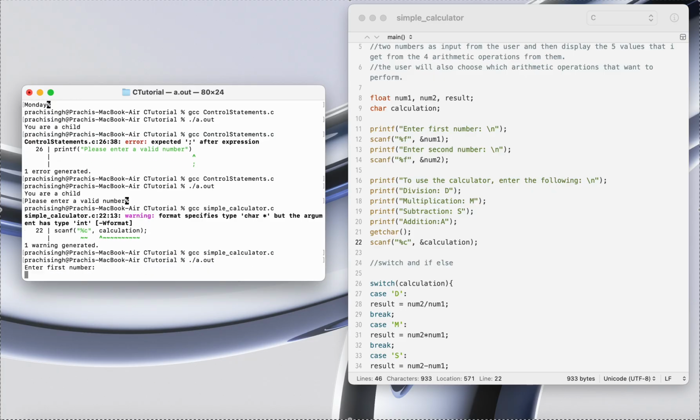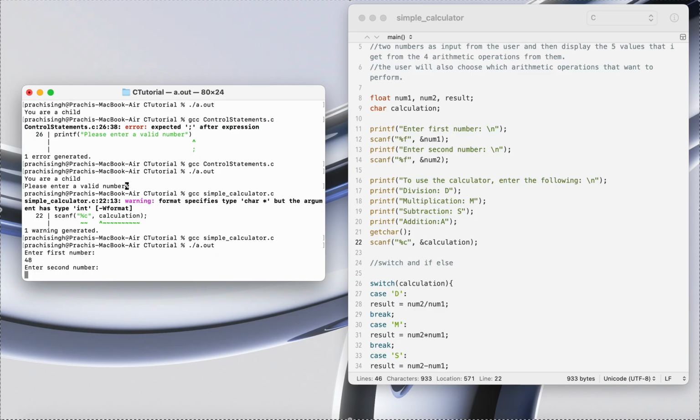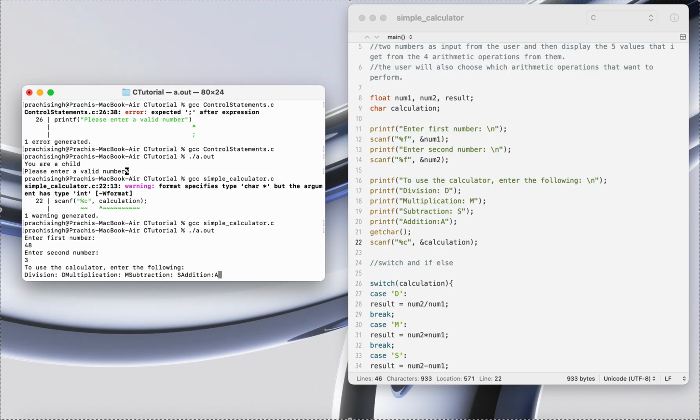So enter your first number. Let's just do 48. And enter my second number. I'll take 3. And okay. So the output does not look good at all. Division D, and then there is no space or nothing. So that's what I'm talking about. There will be no error, but it will not look good. So maybe we need some characters like \n or \t for new line and tab respectively.